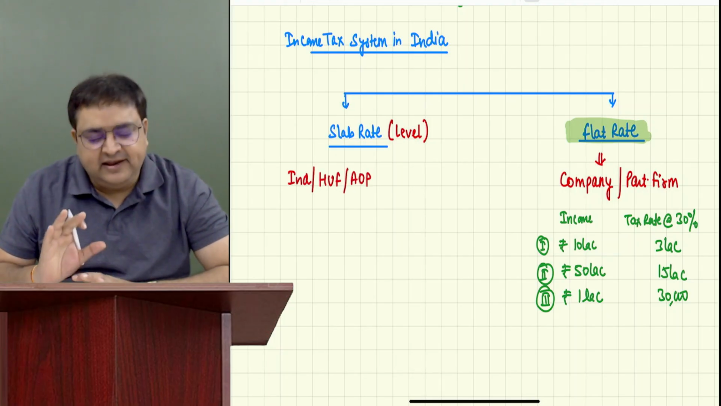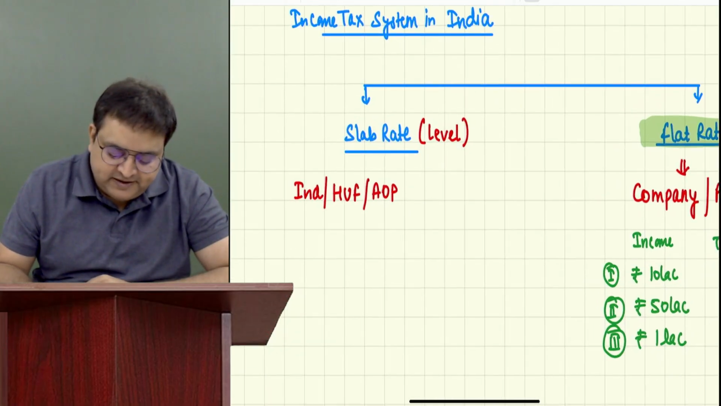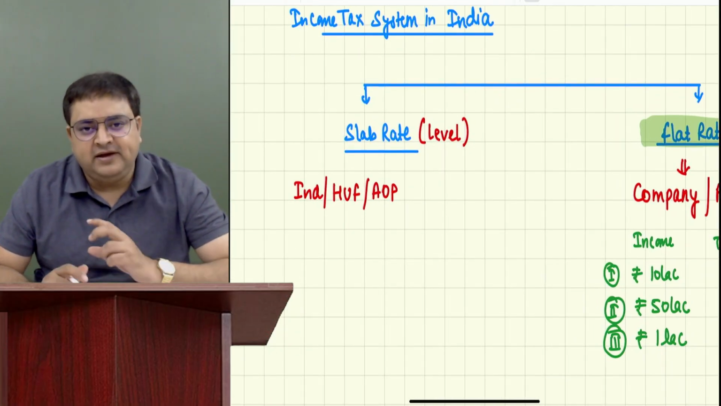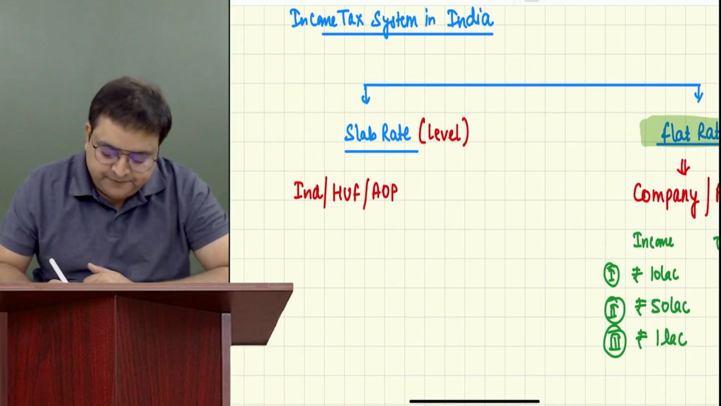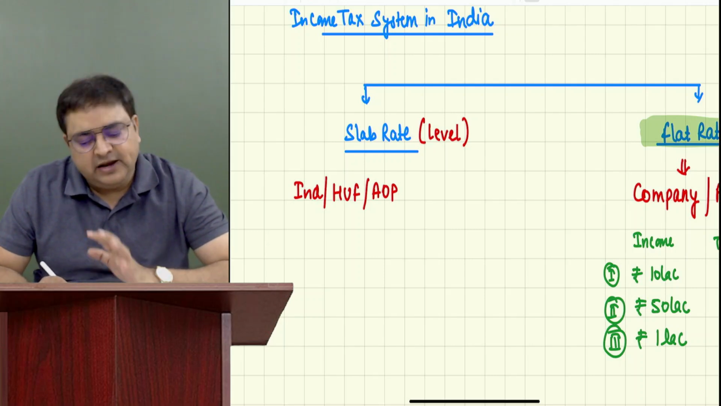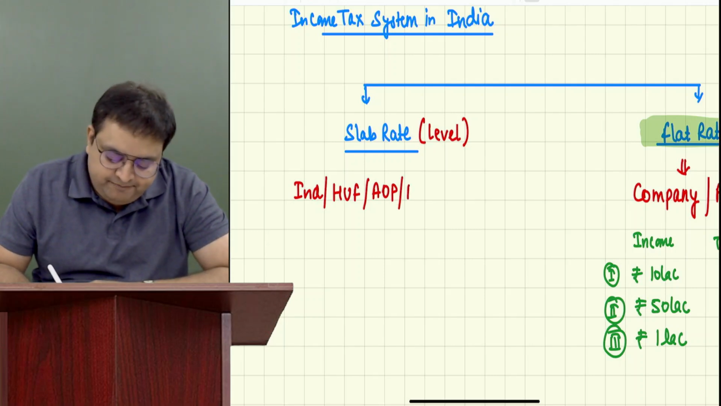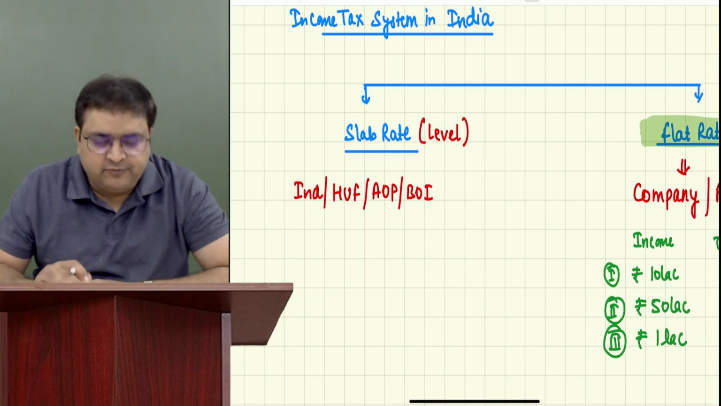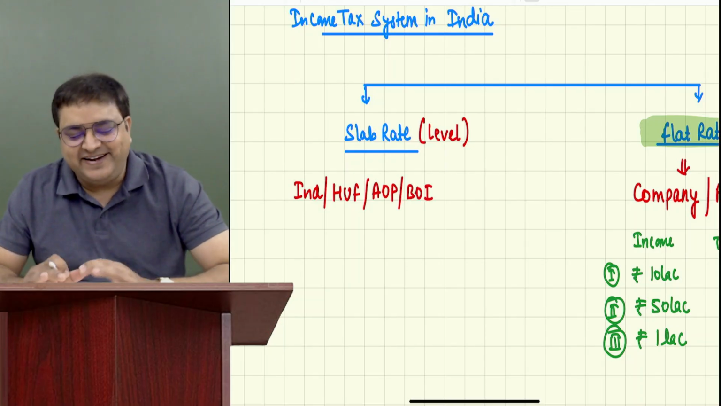AOP, just write it. I'll explain AOP, BOI later. Just write it AOP. AOP is Association of Persons. Don't write the full form right now. I'll be explaining it later. BOI, Body of Individuals. Sir, what is this? I don't know. As of now, just write it.